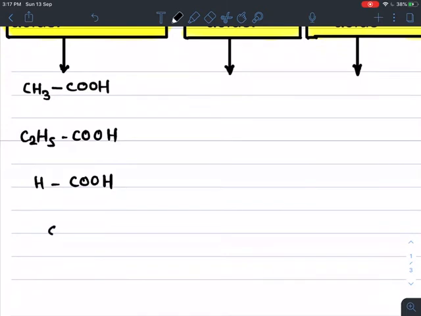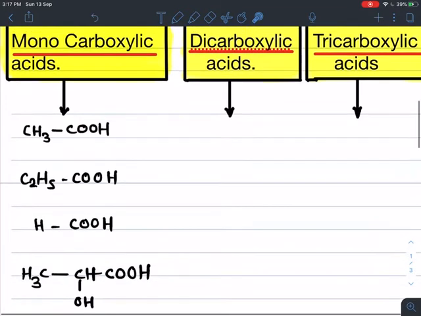I can write one more, again a 3 carbon acid. According to valency, the last carbon is COOH, and to the second carbon an OH group is attached. The remaining valency is completed by hydrogen. Now observe that in all these acids only one COOH group is present.